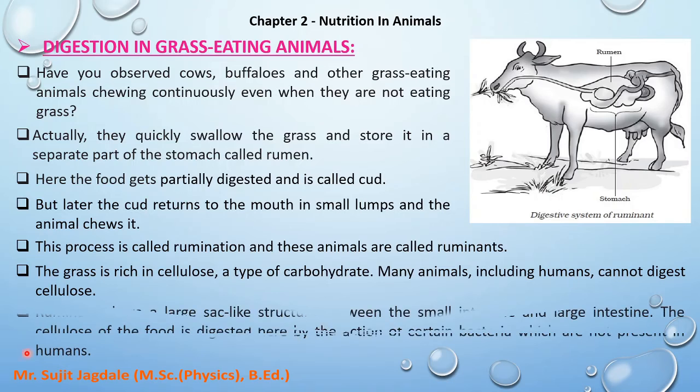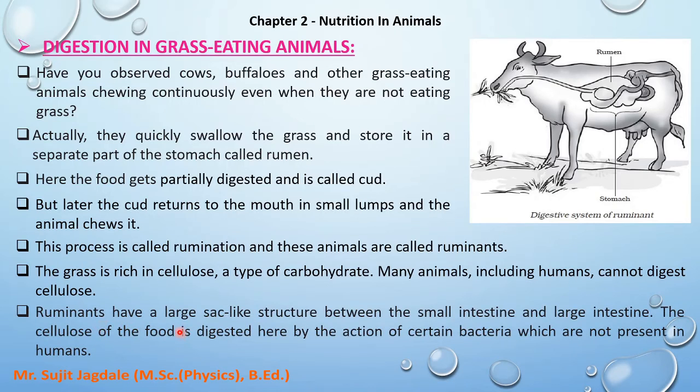Now ruminants have a very large sac like structure between the small intestine and large intestine, and the cellulose of the food is digested here. That means this is the sac like structure between the small intestine and large intestine. In this sac like structure all these processes are carried out. Which process? The cellulose is digested in that portion.